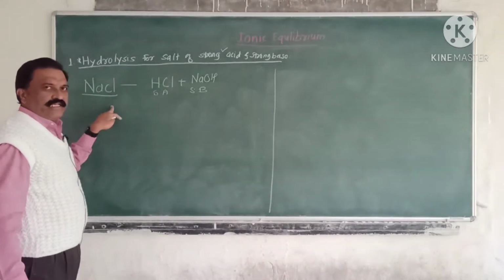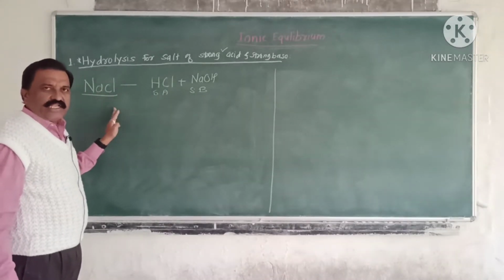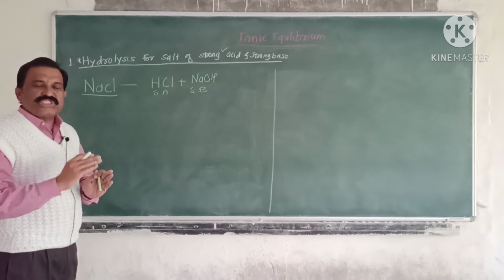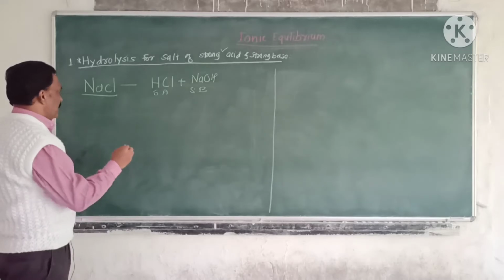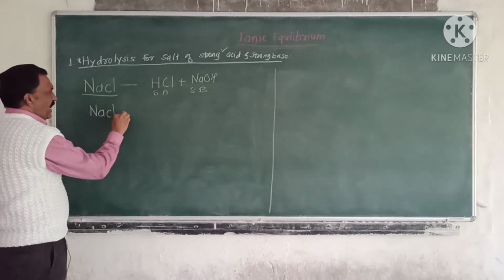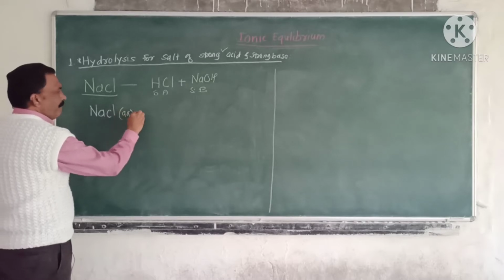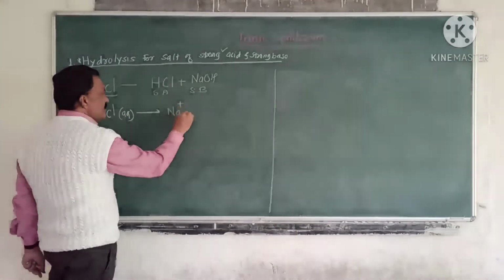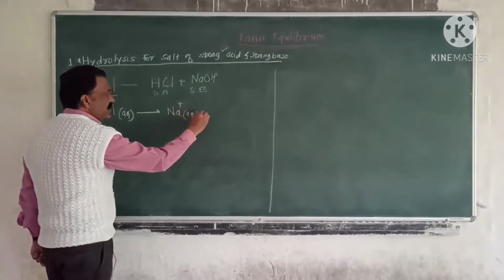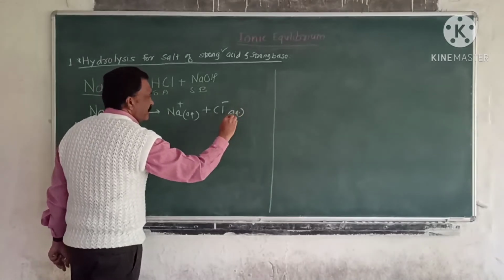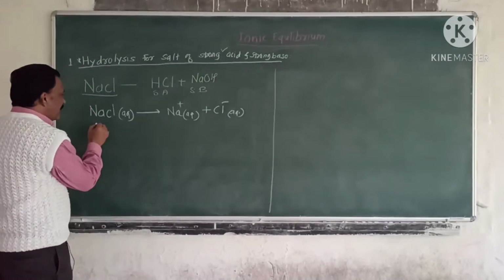As it is a salt, it undergoes dissociation completely. That is, NaCl aqueous gives Na plus and Cl minus ions.